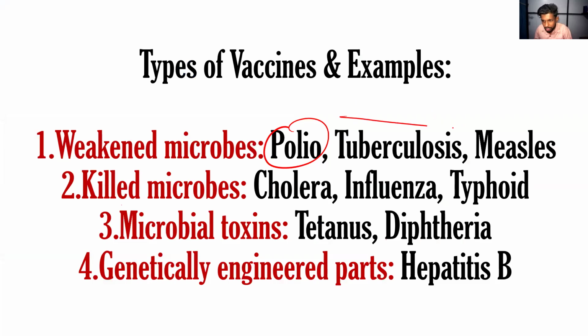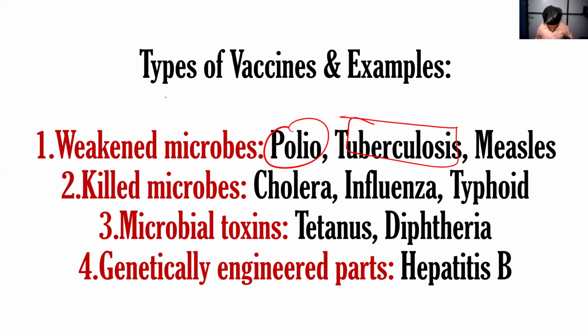Okay, we have tuberculosis. When we are inserting the tuberculosis vaccine into our body, that vaccine will have the bacteria which is causing the tuberculosis. But when we are inserting the tuberculosis vaccine, we will never have the disease. That vaccine has the bacteria which causes tuberculosis included in it, but when we are inserting it, nothing will happen to our body. Our body will fight against the tuberculosis because already it is weakened. It is not that much active.